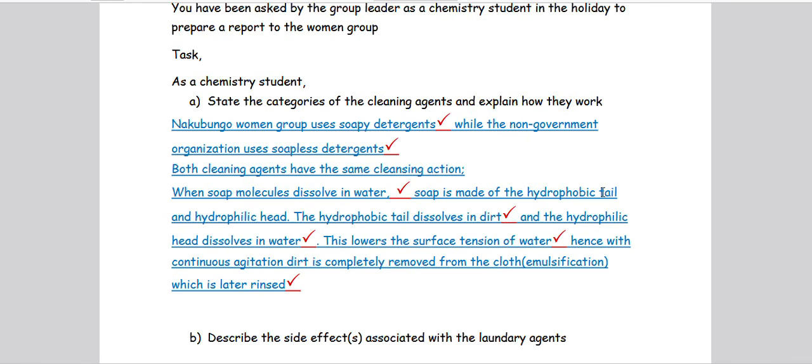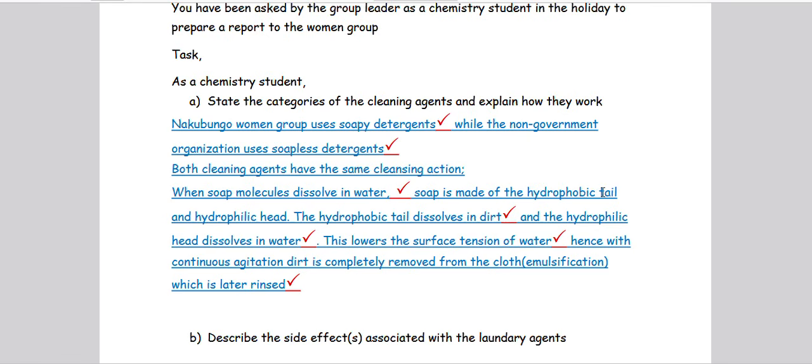And the hydrophilic head, what does the word hydrophilic mean? Hydrophilic, still hydro, means water, and philic means liking something. So the head of soap likes water. Now, when the soap molecules dissolve in water, the hydrophobic tail dissolves in dirt.